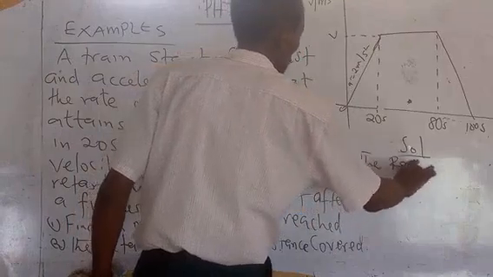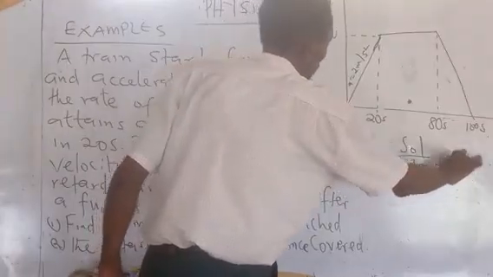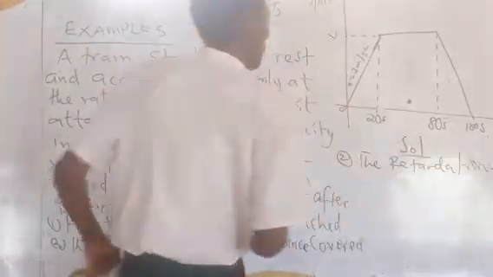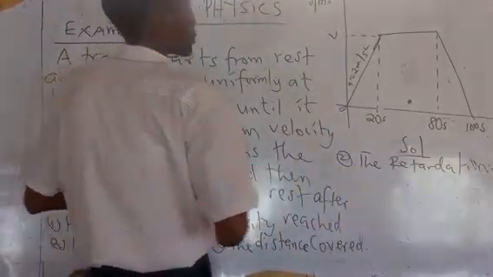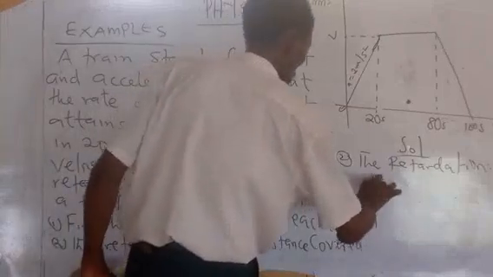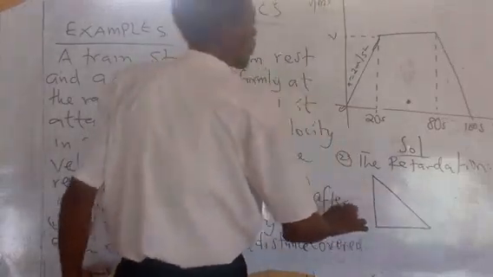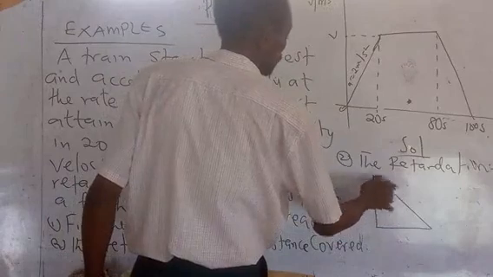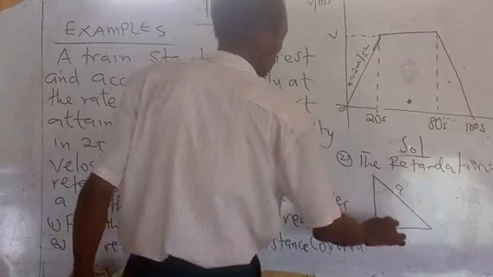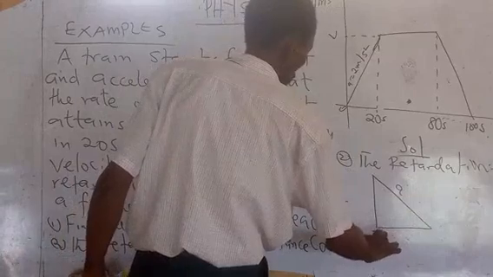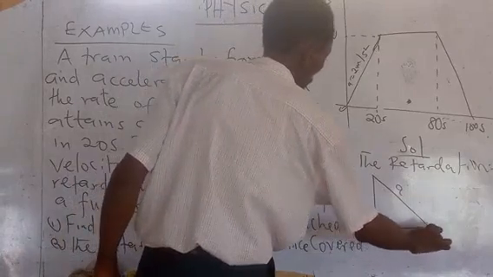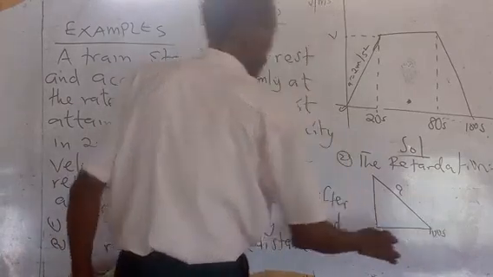Using this triangle, we have this case as the retardation. You have 80 seconds here, and you have 100 seconds here.